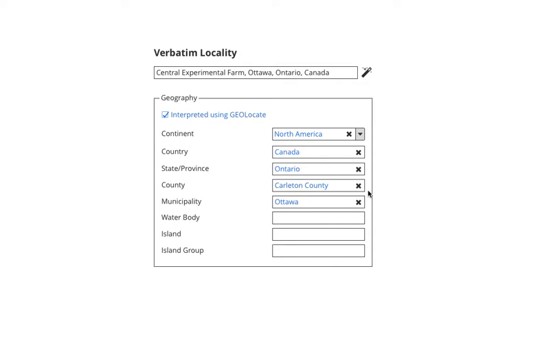Now I can disagree with any of these assertions if I want. For instance, let's say Ottawa renamed Carleton County to Ottawa Carleton County or something, and I know that because I live here. So I'm going to put in the correct assertion by simply saying, no, I don't like this one, and I'll enter whatever I want. It's just entering whatever text string you want. You're going to have a little feedback here to tell you that some of these are interpreted by GeoLocate, but this one is not. I can get rid of that interpretation if I don't like it anymore. It's going to keep any manual entries that I've already done.